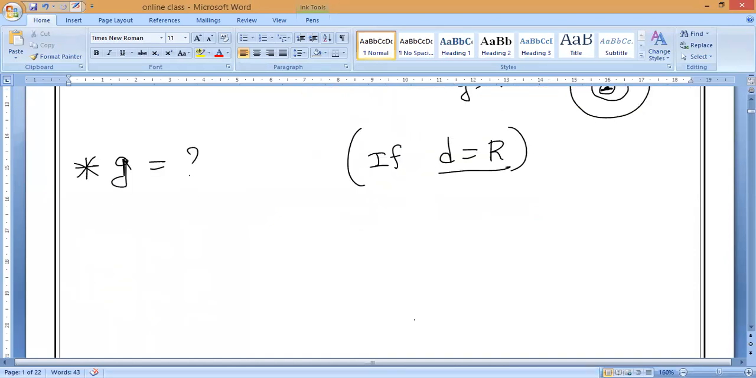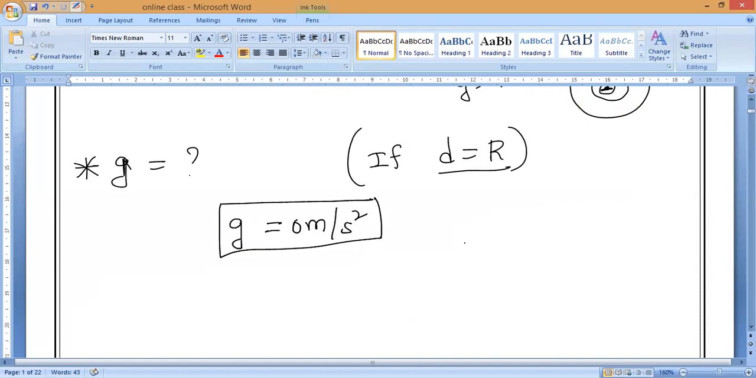Then the force becomes 0. In this case, the gravitational force is equal to 0 meter per second square. Remember. So from these two statements, please all of you remember: when you are moving away from the ground, height is increasing, then the g value is decreasing.